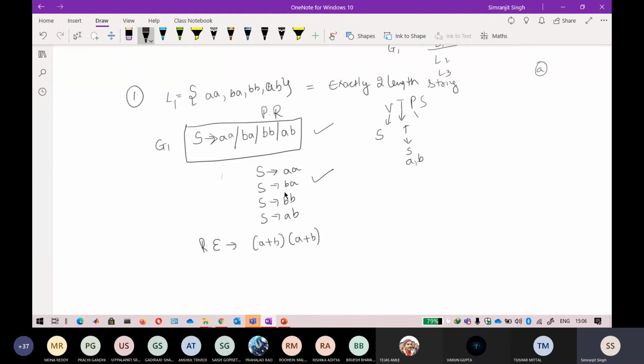So all the strings can be derived from that. This is a one length string, this is a two length string. You can put a variable here, A, because it is one and the same thing, a plus b, so you should assign the same variable A to this.